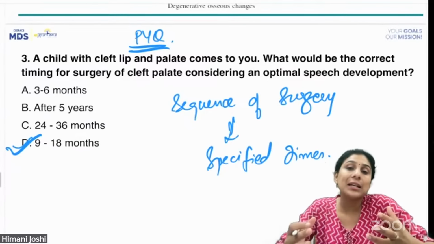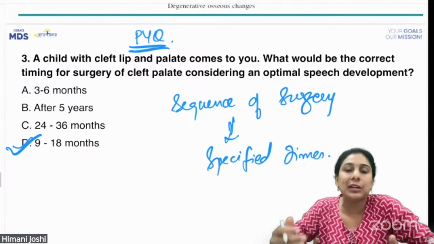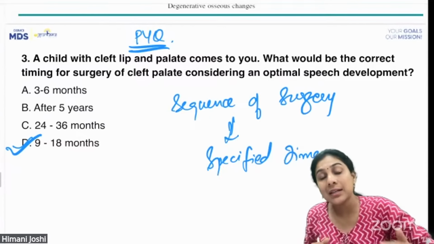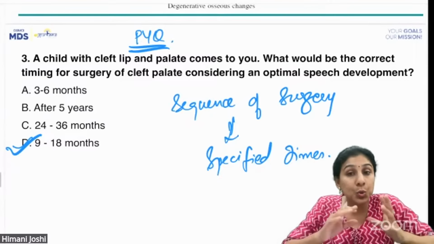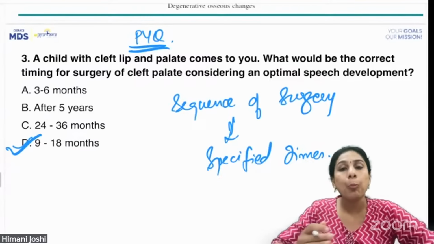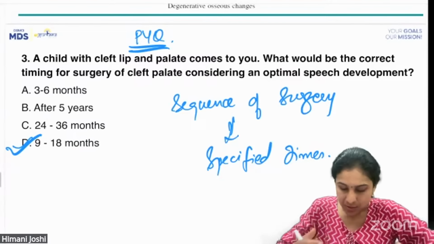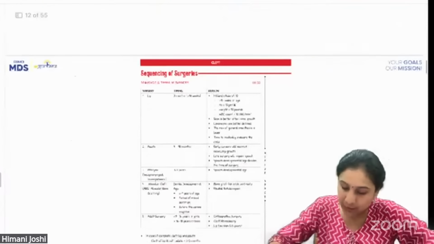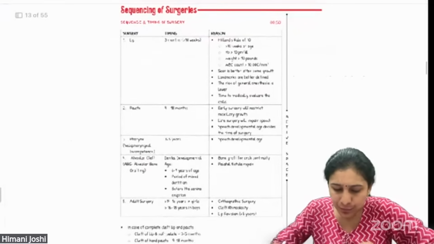If the child comes to you at 20 years of age, definitely you will do it late. But if the child comes to you at birth, you know the diagnosis, then there is a sequence which you have to follow and operate the patient in that sequence. It's a repeat question. We all have learned it. Just a quick recap from the notes.